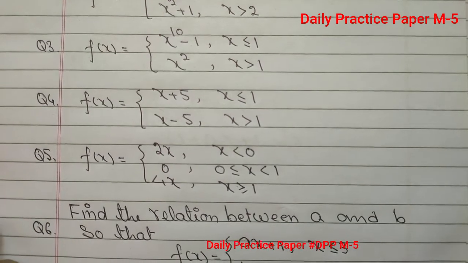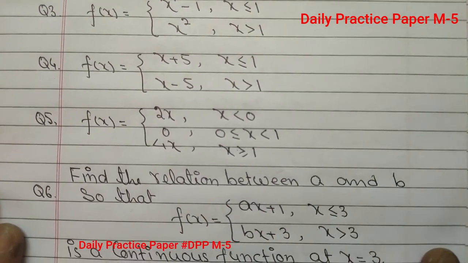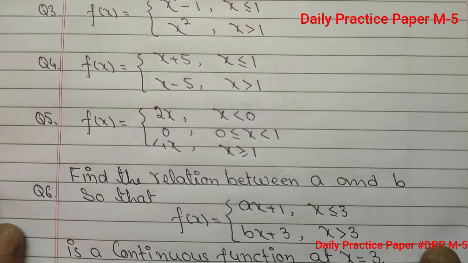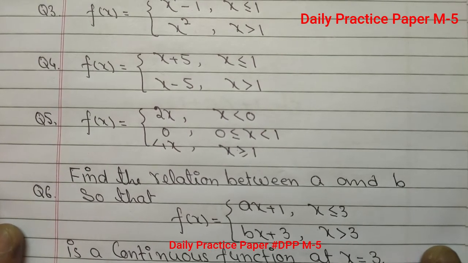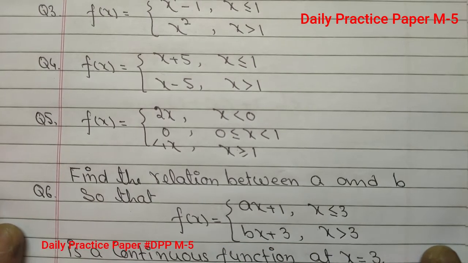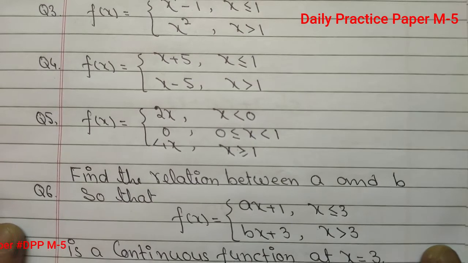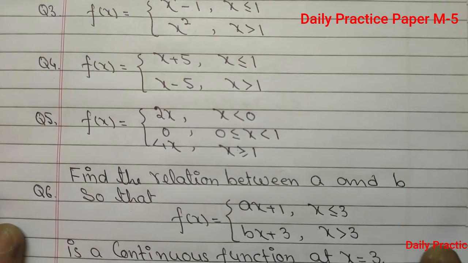Question number 5, f(x) is defined as 2x for those values of x which are less than 0 and the value of f(x) is equal to 0 for those values of x which are greater or equal to 0 but less than 1 and the value of f(x) is equal to 4x for those values of x which are greater or equal to 1. Again we will calculate left hand limit, right hand limit, value of the function at x is equal to 0 as well as x is equal to 1. We will consider two cases over here, at x is equal to 1 and x is equal to 0. At x is equal to 0, we will calculate left hand limit, right hand limit, value of the function.